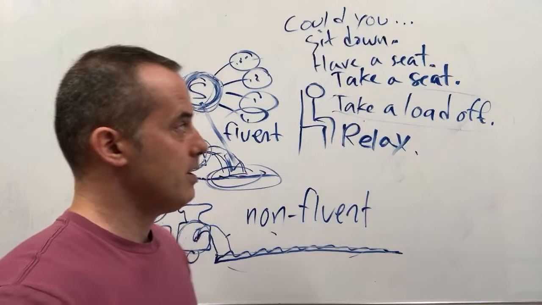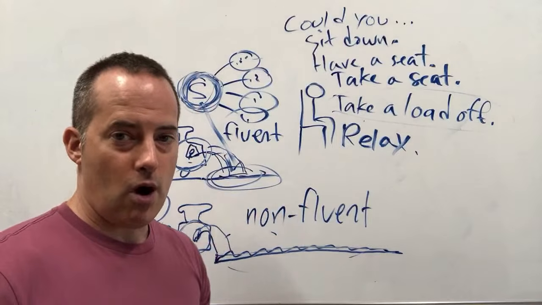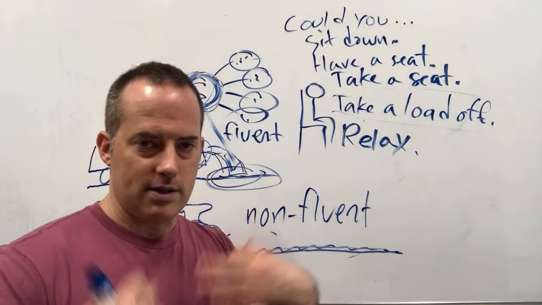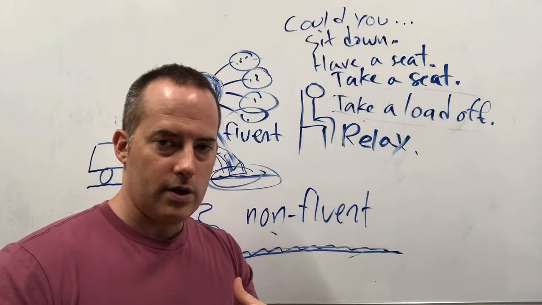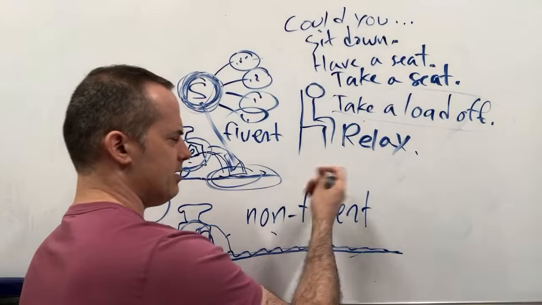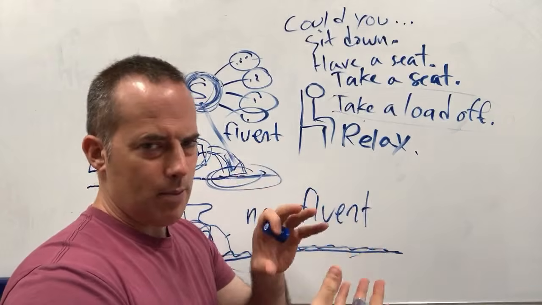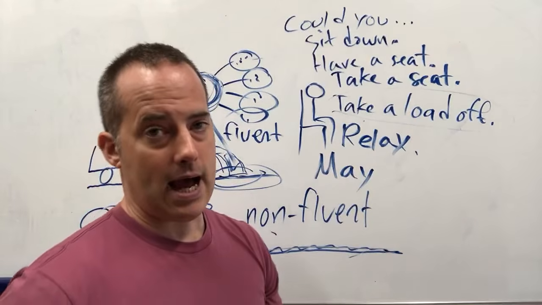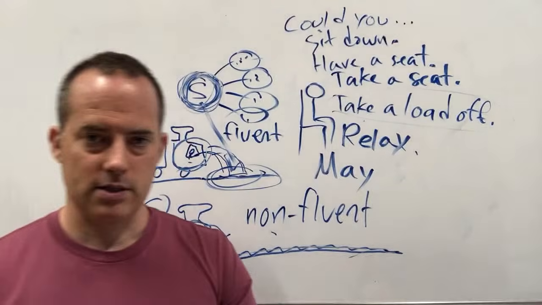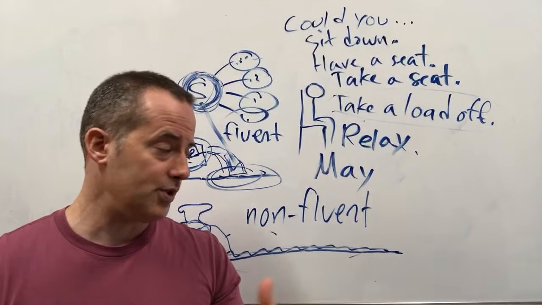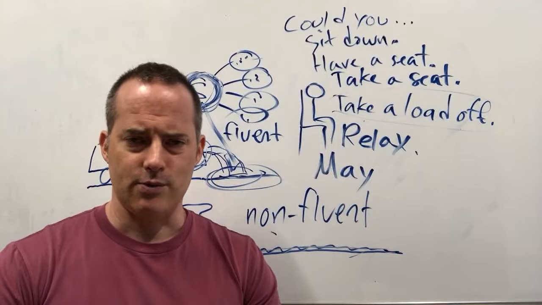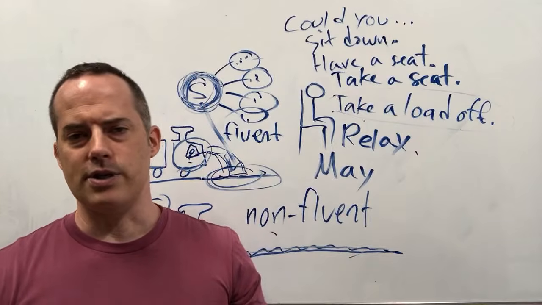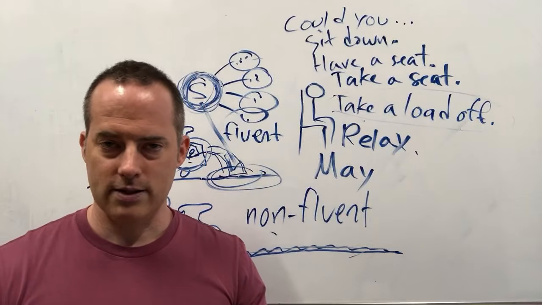Okay? So yes, a lot of people who watch my lessons ask, can I have a seat? You can ask that if you're asking someone else for permission. Typically, and this is an actual grammar point, you would ask someone for permission with may. May I have a seat? Conversationally in English, people will say, can I do something? But that's really asking for the ability to do something. And so many years ago, teachers would often correct students.